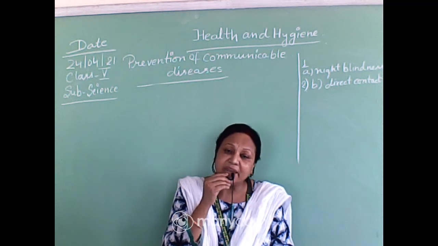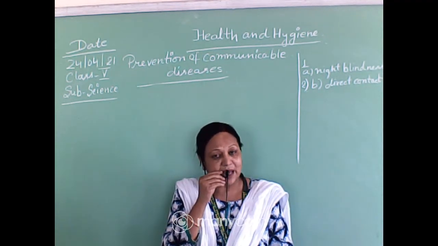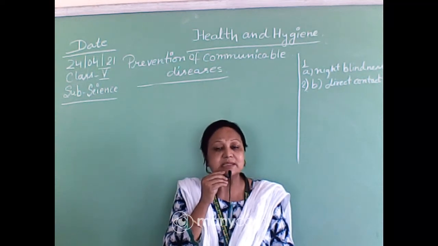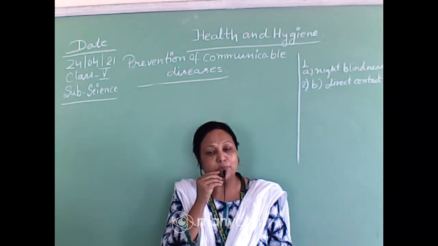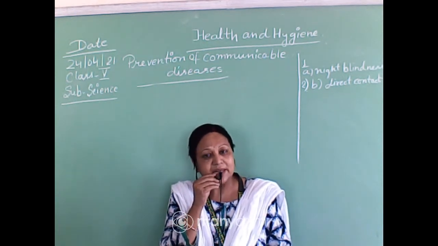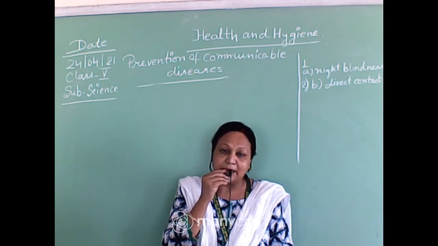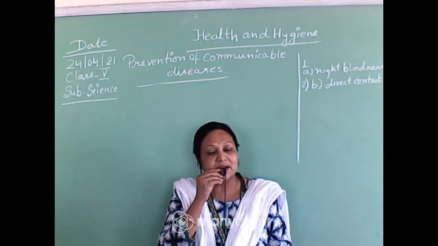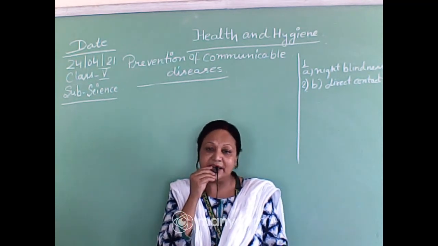So why are we introducing these feeble or weak germs inside our body? Unless these feeble germs enter inside your body, your body will not respond, your body will not produce any antibody or any kind of substances which can fight against these diseases. So introducing these feeble germs is very necessary.